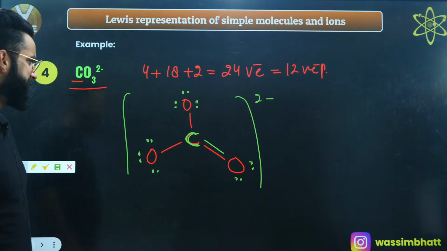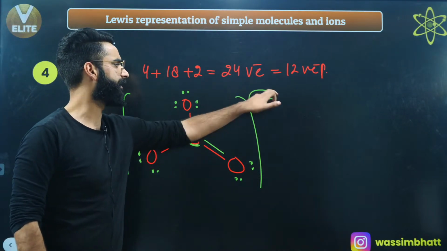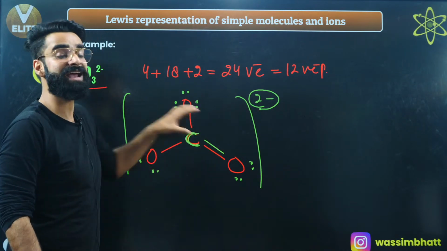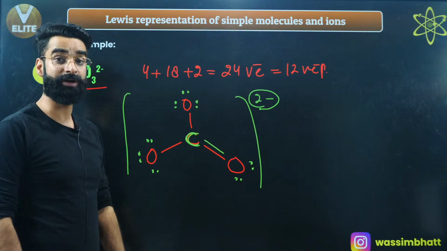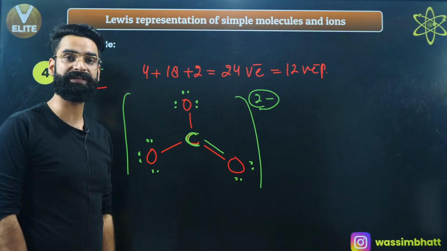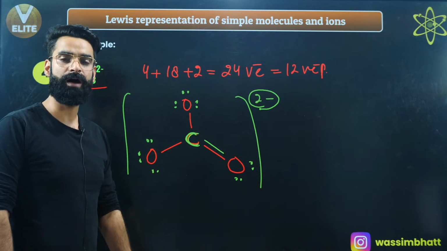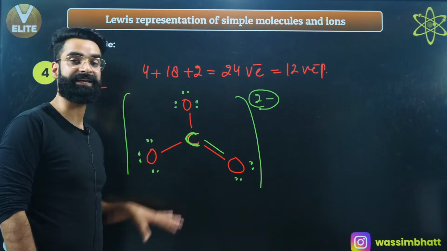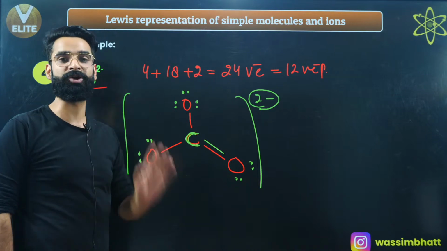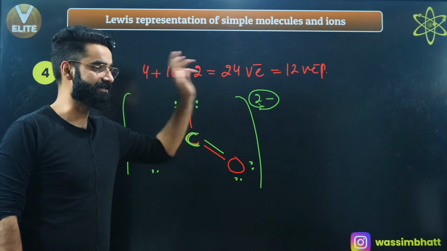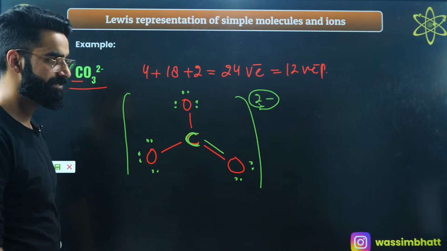I just wrote the charge over here, right? Now you have no idea on which atom exactly the charge is. How will I get to know on which atom exactly the charge is? Formal charge is going to give me the idea about that.